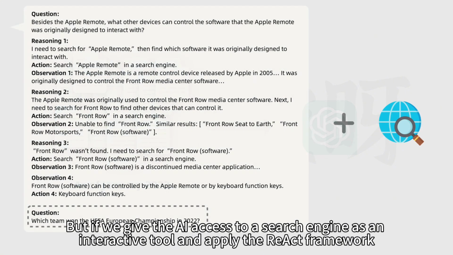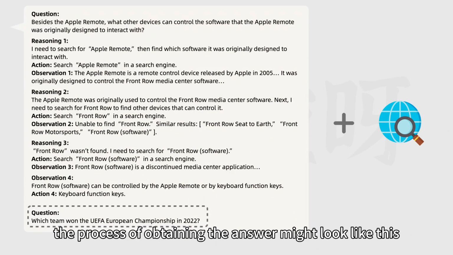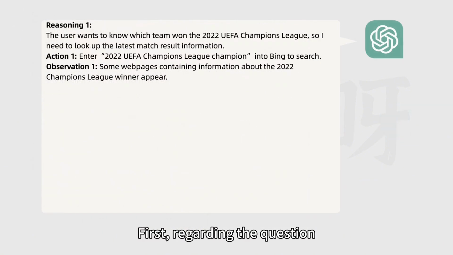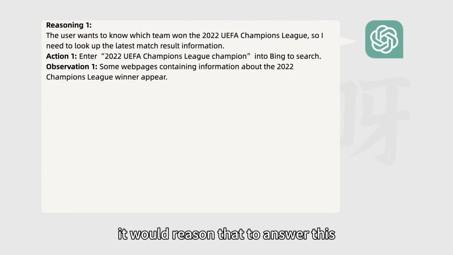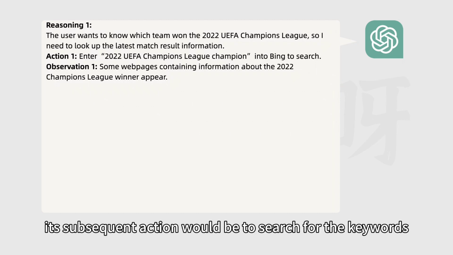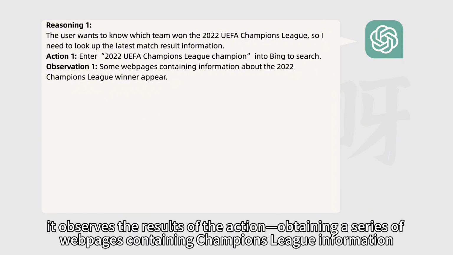But if we give the AI access to a search engine as an interactive tool and apply the ReAct framework, the process of obtaining the answer might look like this. First, regarding the question, it would reason that to answer this, it needs to look up match results. Since this AI can use Bing, its subsequent action would be to search for the keywords 2022 UEFA Champions League champion. Next, it observes the results of the action, obtaining a series of web pages containing Champions League information.